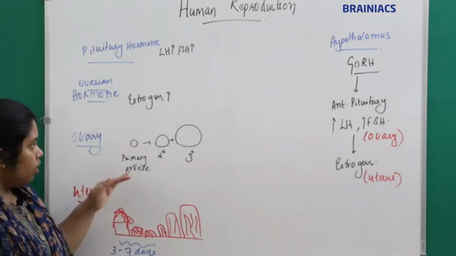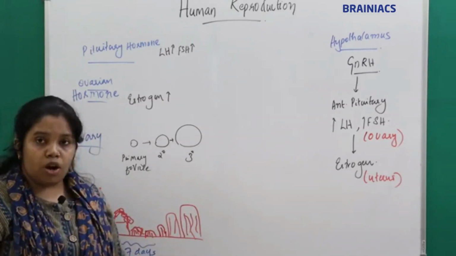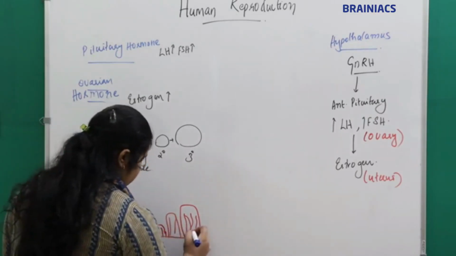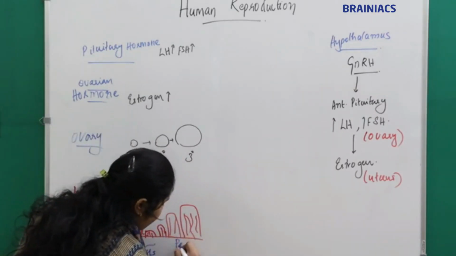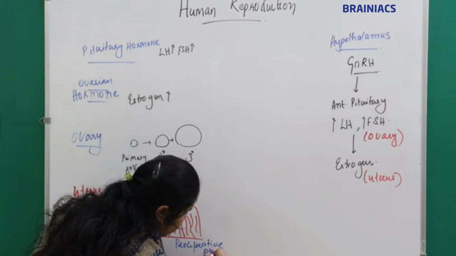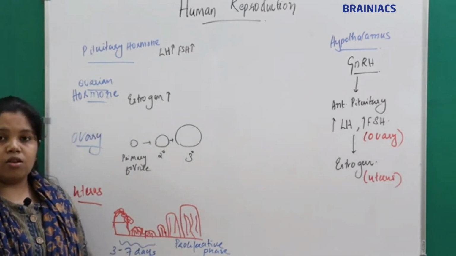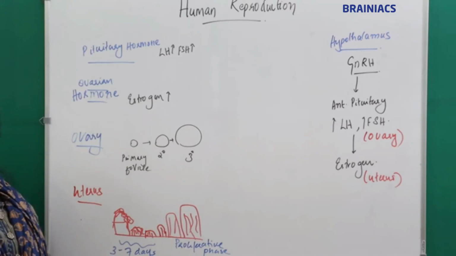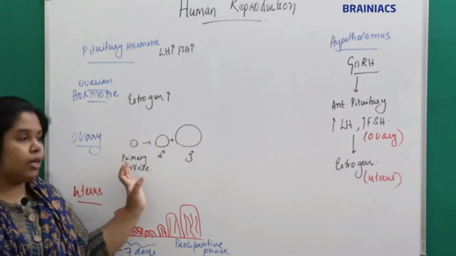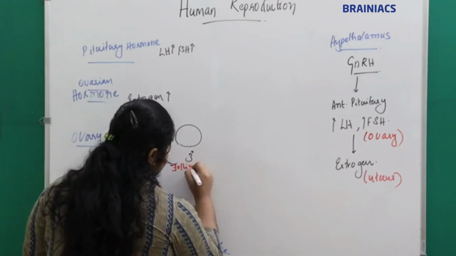So what is this phase called? In the uterus it is called the proliferative phase, and in the ovary it is called the follicular phase, because it marks the development of the follicle.